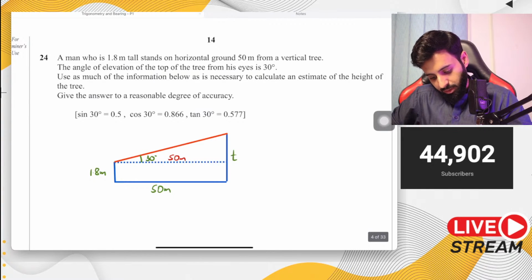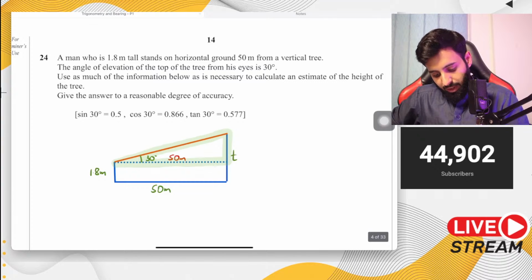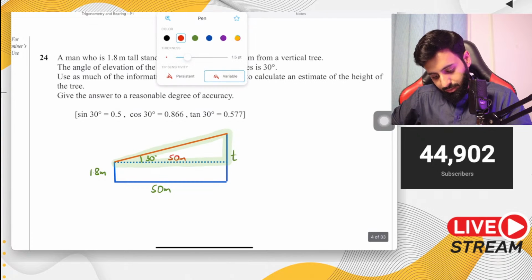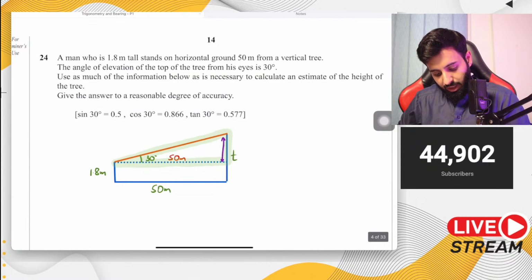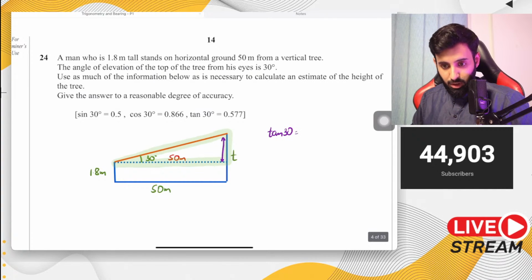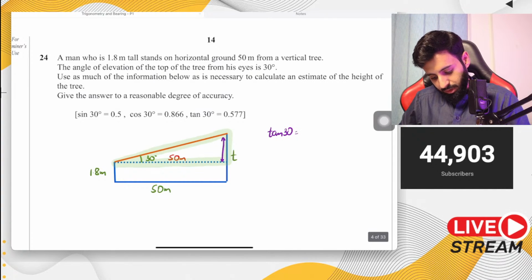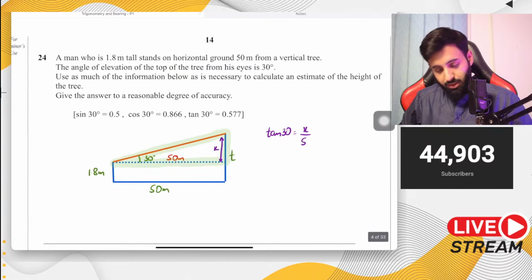Now what I can do is use this triangle over here, the one that I'm highlighting, and find out part of this length. So what can I use? I can use tan. So tan 30 equals opposite over adjacent. Opposite, let's call that x, over adjacent, which is equal to 50.